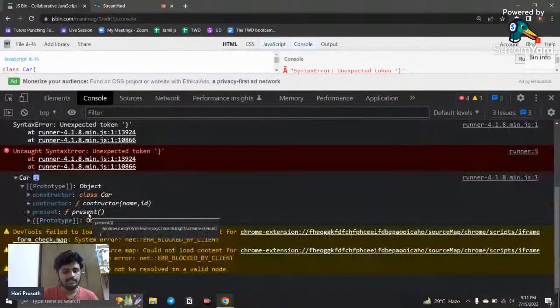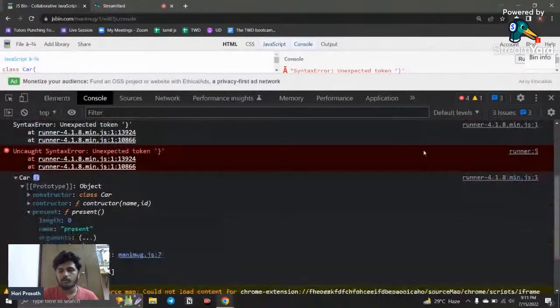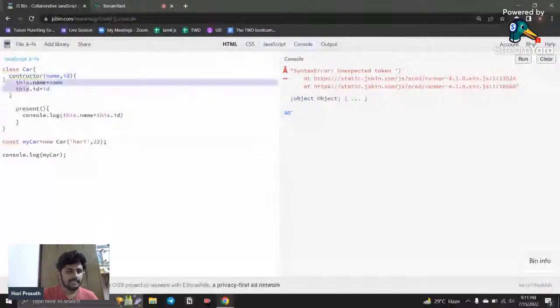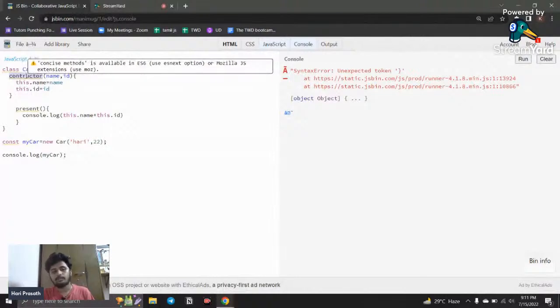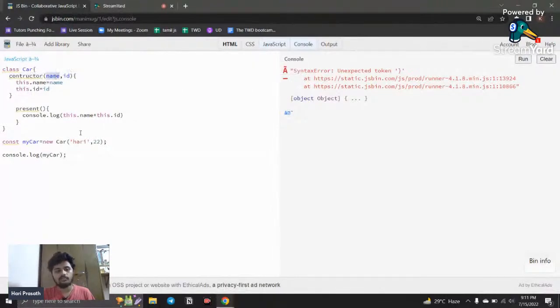That function is inside the prototype only. This constructor method is already built into JavaScript, right? What is the purpose of this? It will take care of all the values we are giving, all the properties.